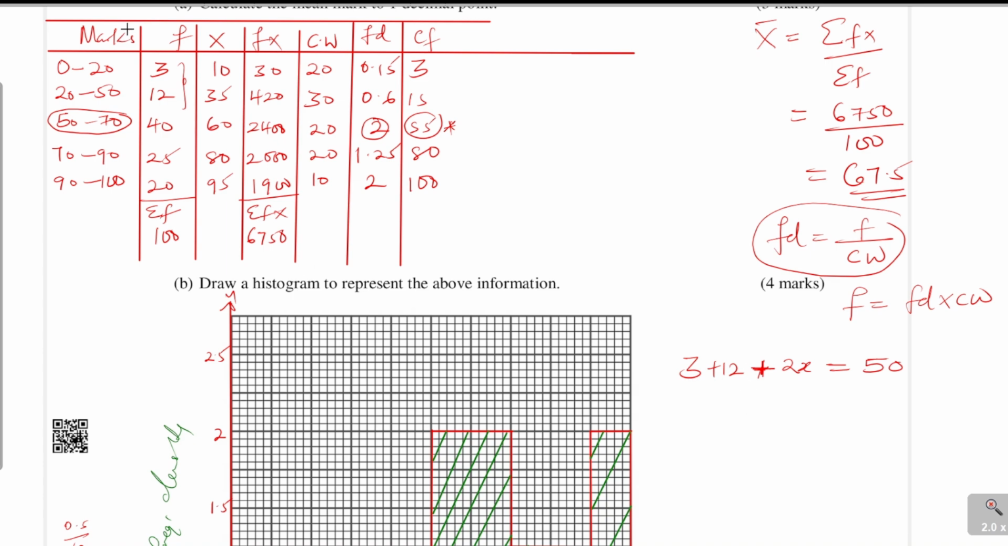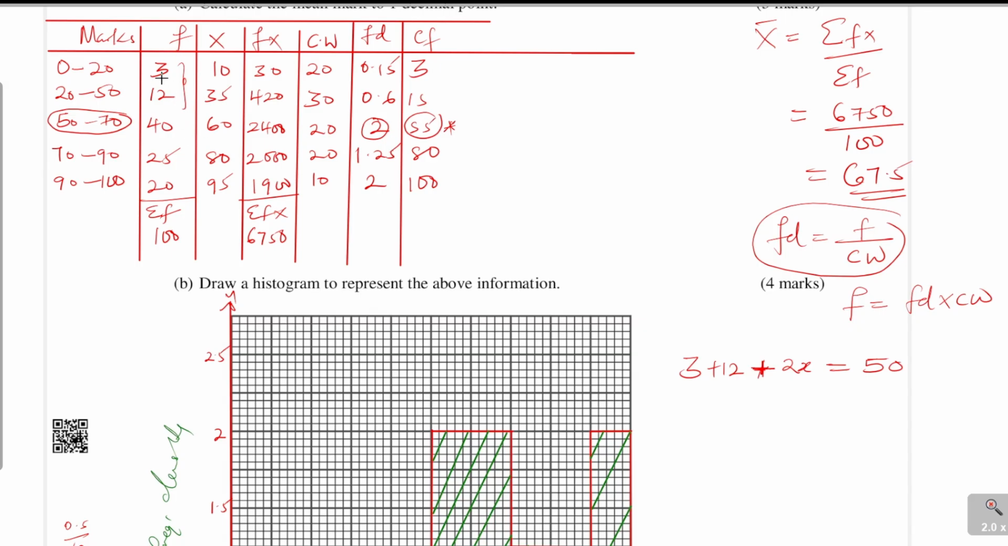So we have 3 students in the first class plus 12 students in the second class plus a certain number of students, because this is where we have the median, that is where we have the 50th student, plus a certain number of students there should give us 50. And because we don't know the number of students here that will take us to 50, we use the frequency density, because for us to get the frequency or the number of students in each of these classes, you use this formula. Frequency is equal to frequency density times the class width.